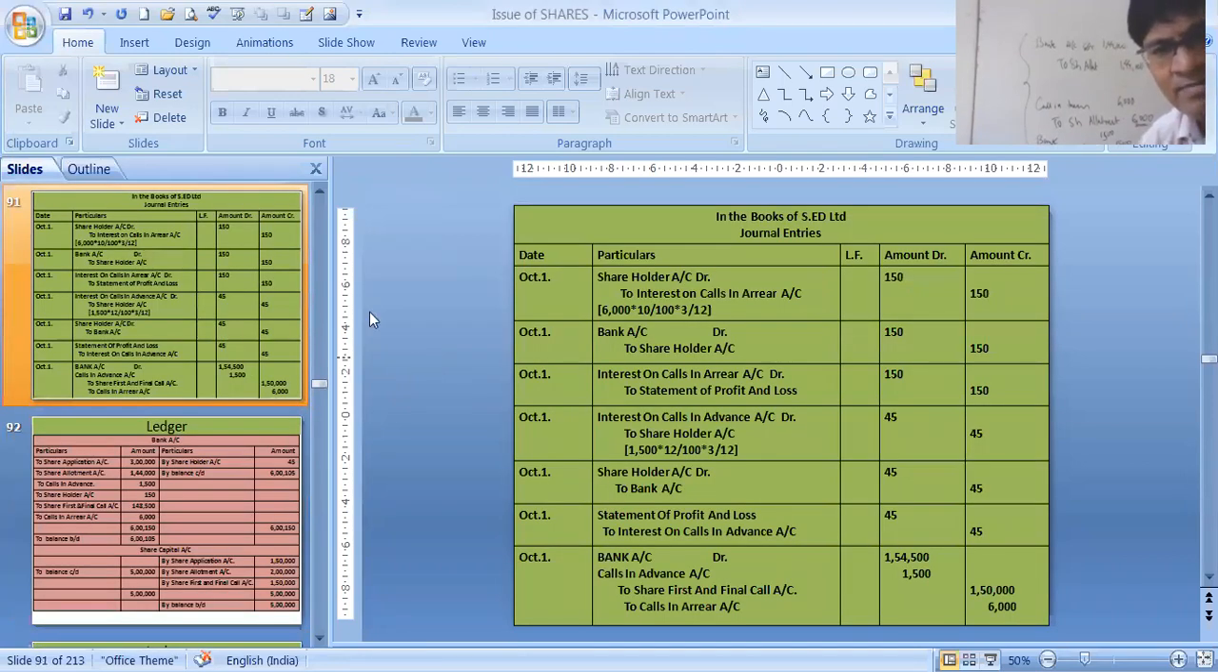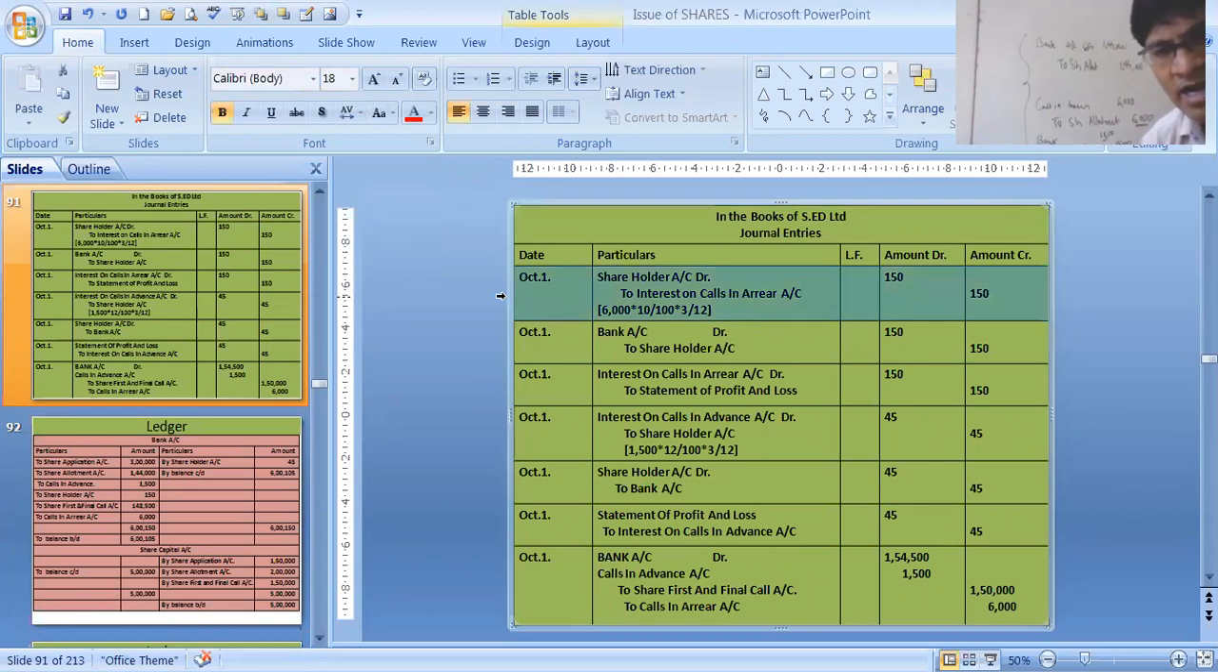Next we are making the interest entry now: interest for calls in arrear. We have to show how the interest entry comes. Let's see how the interest is being calculated. Our calls in arrear is 6,000, and see the date, October 1st, we are going to receive our first call money.